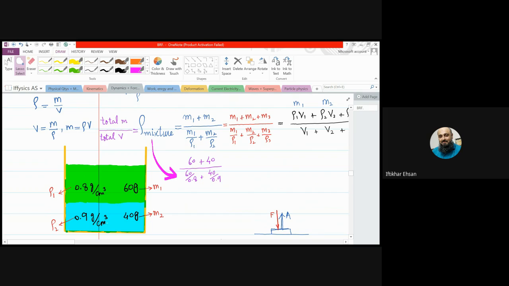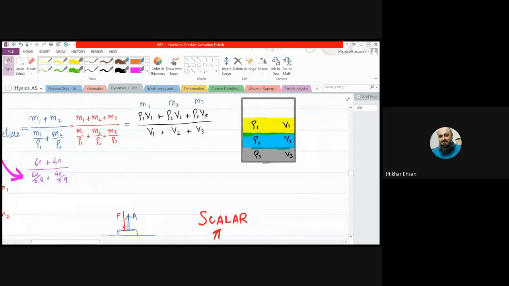Let's say sometimes three different materials are mixed. This is not only applied to liquids, it can be applied to a mixture of solids in powder form or gases as well. So if we mix three different materials of masses M1, M2, M3, we add them to get the total mass, and find their volumes individually by using mass over density, and adding them gives you the total volume, right?